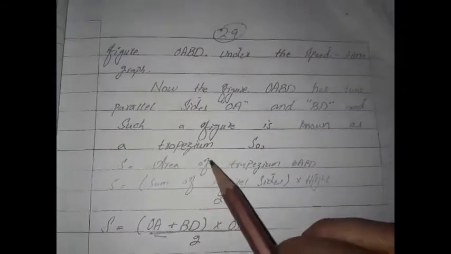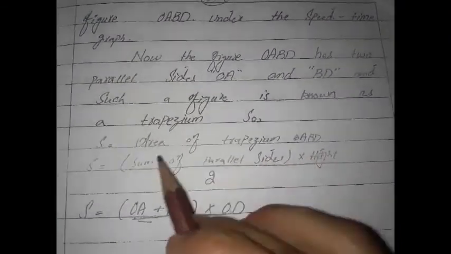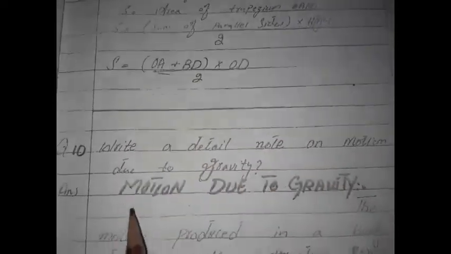So S is equal to the area of the trapezium OABD, sum of the parallel sides divided by 2 multiplied by height. So distance S is equal to OA plus BD multiplied by OD divided by 2.